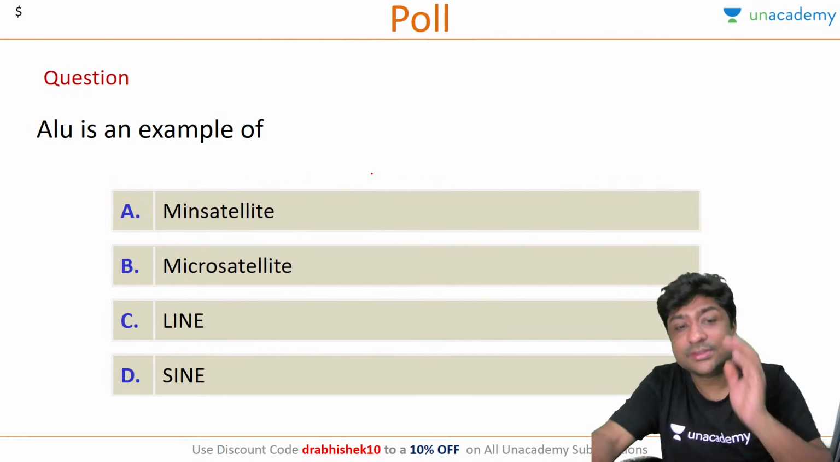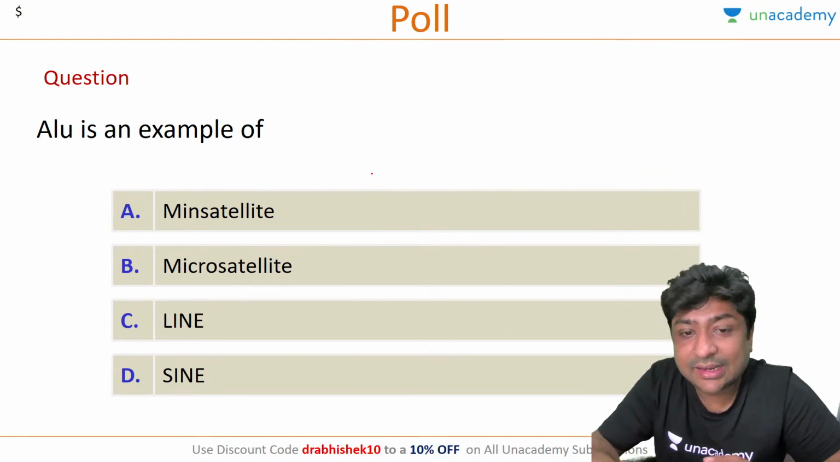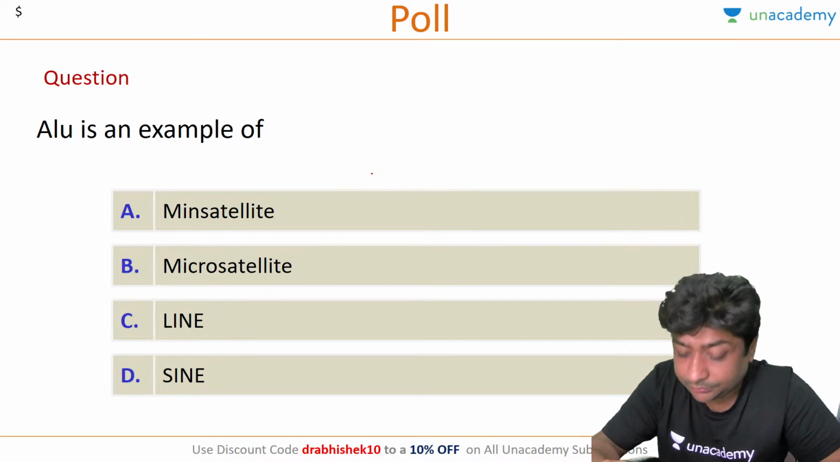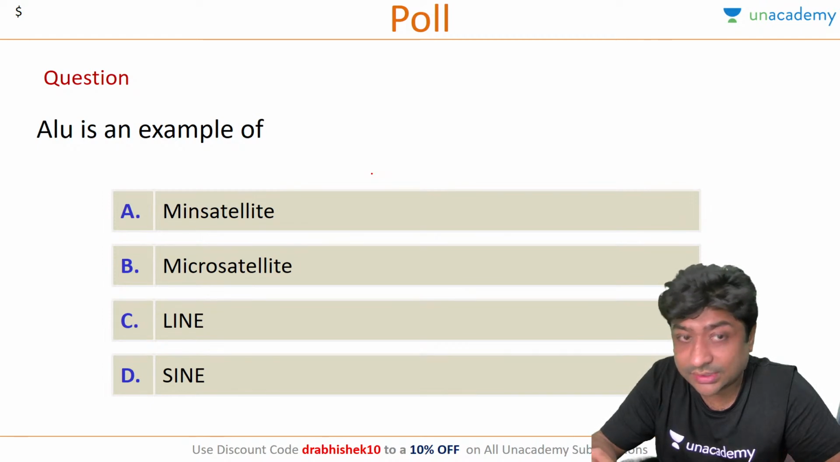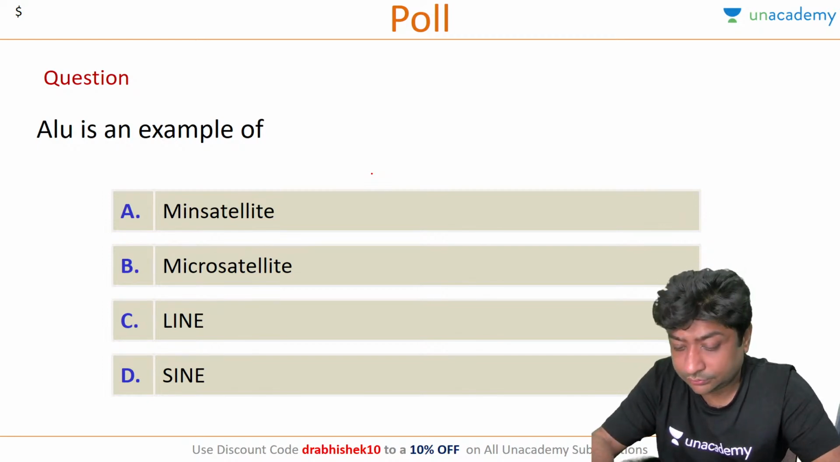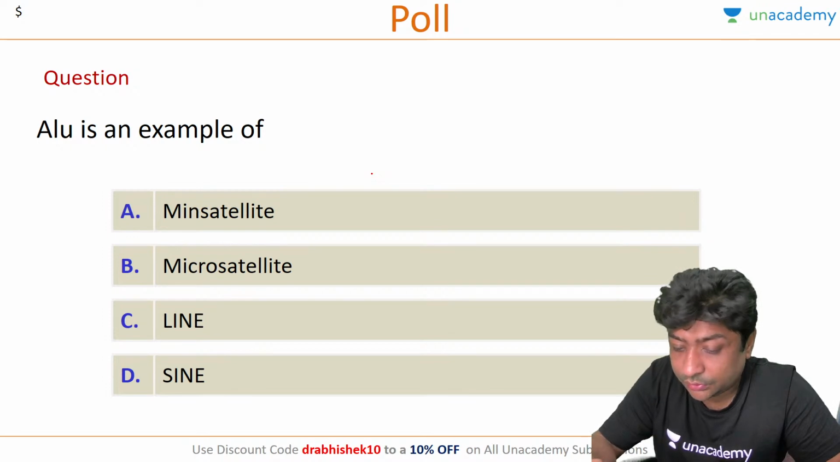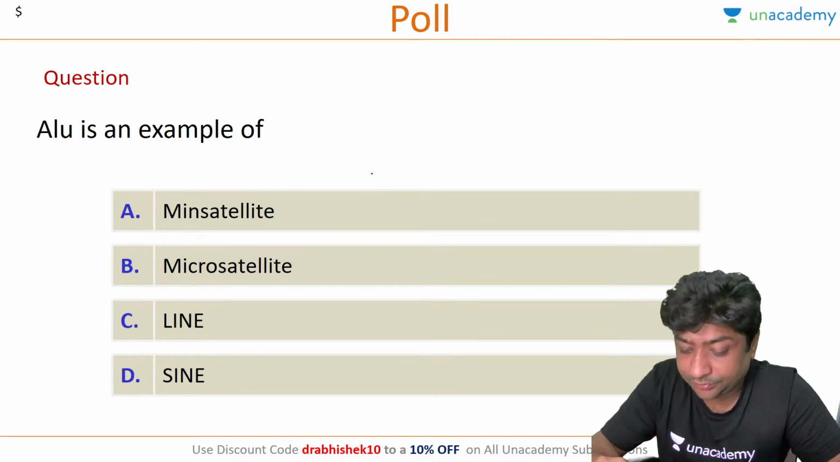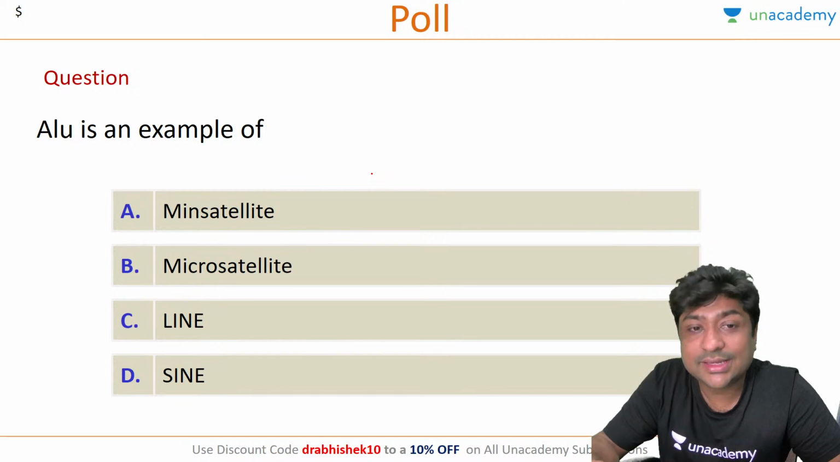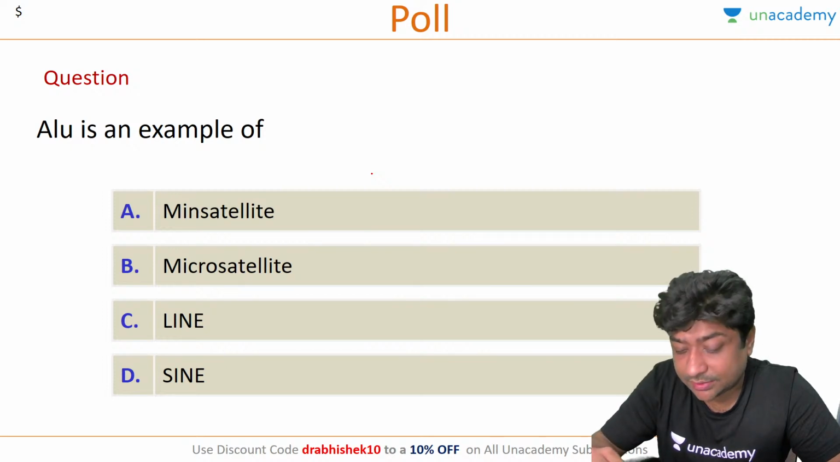Okay. Let's look at this question. ALU is an example of mini satellite, microsatellite, line, or sign. Again, mini satellite, last year there was also a question, mini and microsatellite. 2 years consecutively this question has been asked.